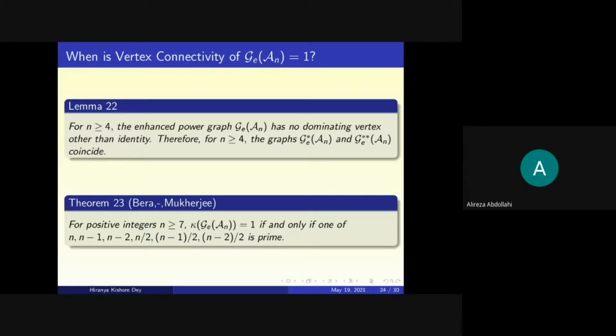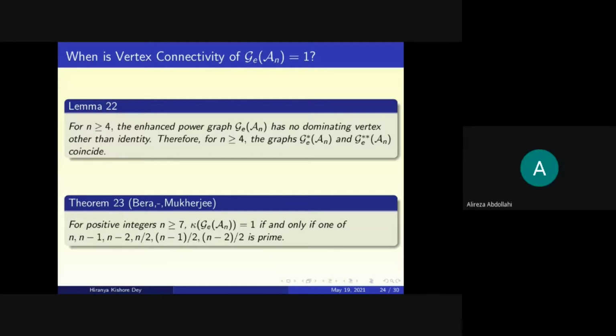So in the case of the enhanced power graph, we know when it is regular. It is proved in a paper in 2005, I think. Let me see. In my paper in Communications in Algebra, no, 2007. Sorry. You may download it from my homepage.